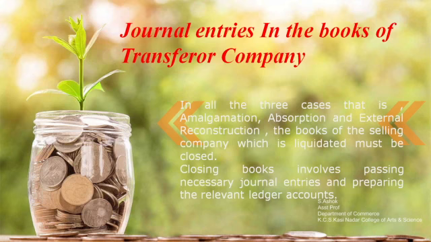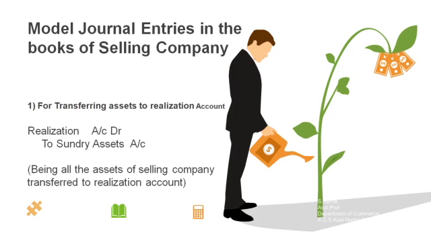The first journal entry will be for transferring all the assets to the realization account, which means whatever assets are available in the selling company balance sheet are transferred to the realization account. Here they have mentioned sundry assets. Sundry assets are nothing but closing stock, debtors, bills receivable, and other current assets, which are to be transferred to the realization account. The journal entry will be realization account debit to sundry assets account. The narration is: all the assets of selling company transferred to realization account.